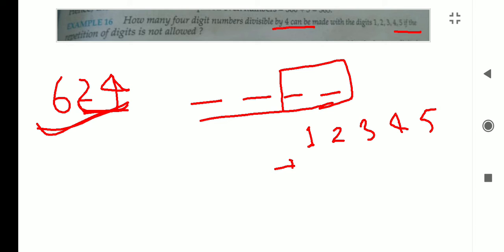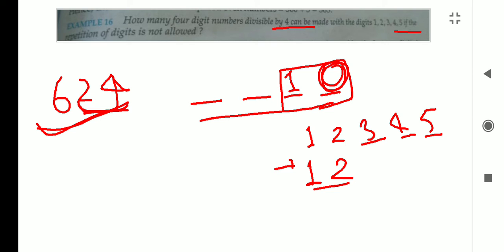If we take 1 here, then what is the possibility for the number which will be here? So 1 is here, then 2 can be, because 12 is divisible by 4, and we cannot take 3, 4, 5 because it will be 13, 14 and 15 respectively, which are not divisible by 4.